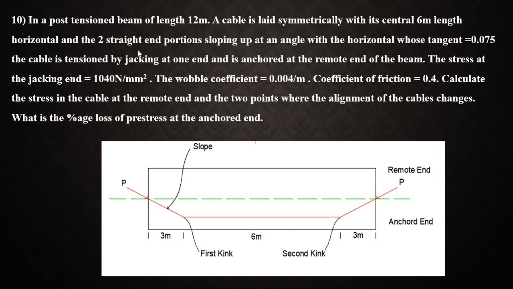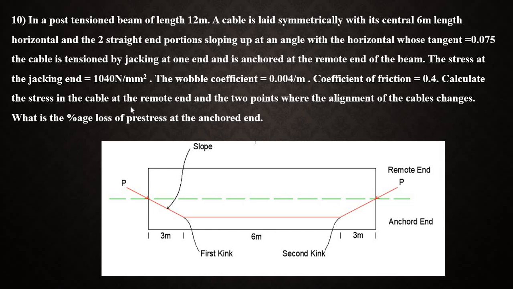Next is the jacking end. Jacking at one end means it is being pulled at one end, and anchored at the remote end means it is fixed. These are the two things. And next is the stress at the jacking end. Only the initial stress is given, and using the following data we should calculate.